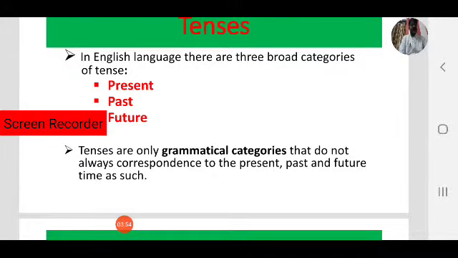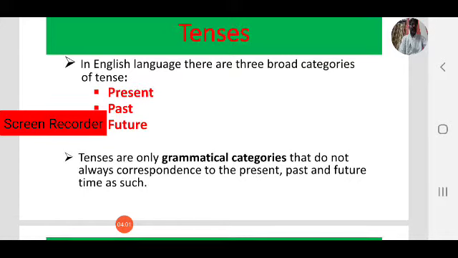So tense and time don't always correspond to each other. We have observed one example: My parents are coming tomorrow. The sentence is in present continuous tense, but that indicates future time, that is tomorrow. So that is the difference between tense and time. Tenses are grammatical categories, grammatical structures that don't always correspond to present, past, and future time as such.